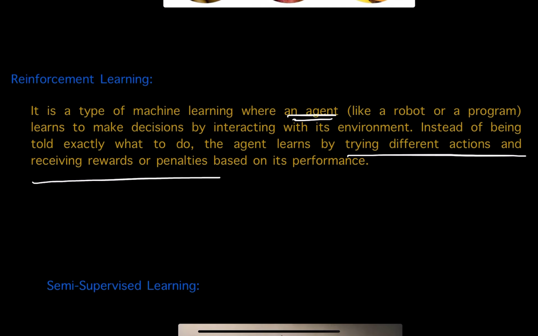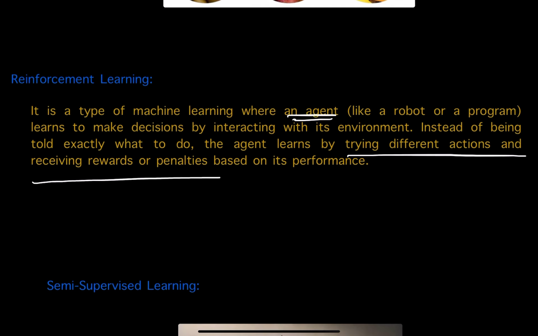Suppose that you are training your dog. You are giving some instructions to the dog: sit, stand, or roll over. Whenever the dog does the appropriate action correctly, you give it a treat. Here you are not telling the dog that if you do so and so action correctly, I will give you a treat.